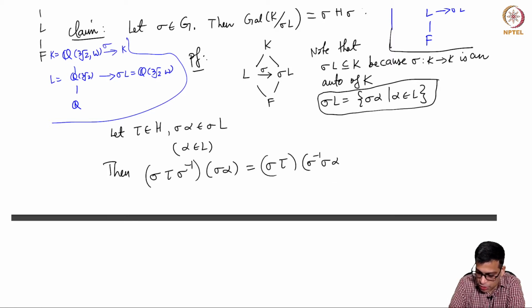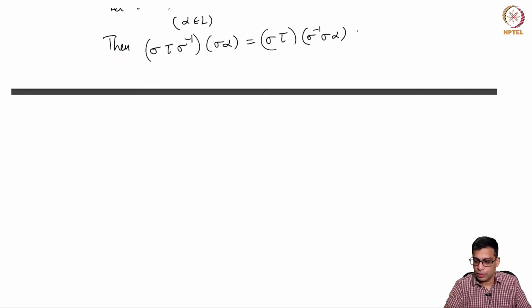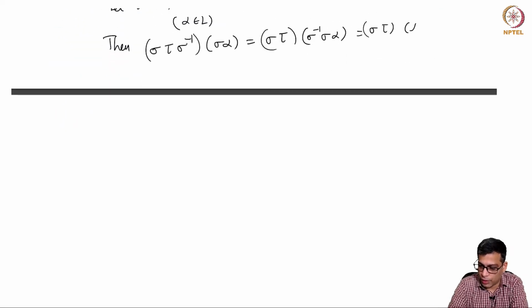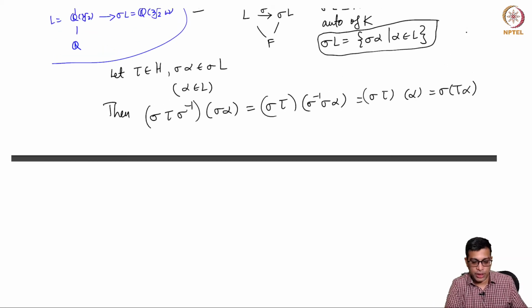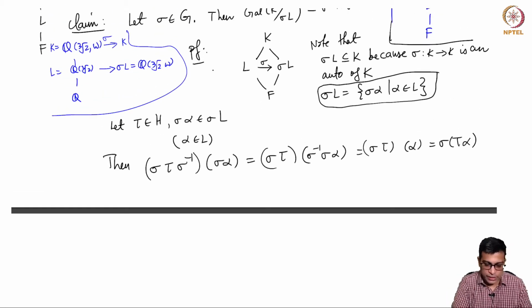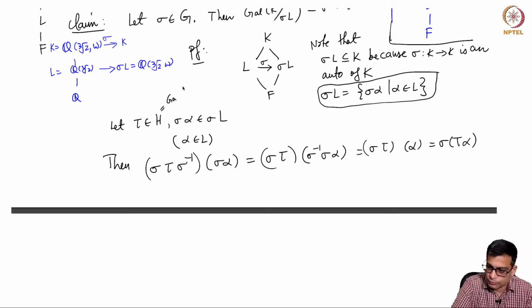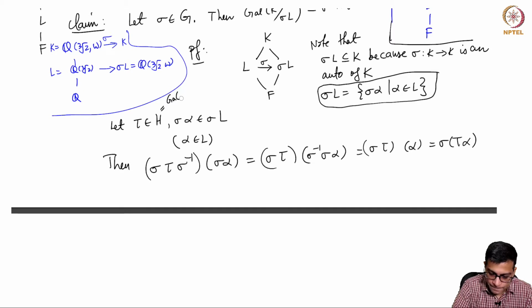This is just a composition of functions. This is sigma tau of alpha, because sigma inverse sigma of alpha is alpha. But tau is in H, alpha is in L. This is the Galois group of K over L. Right?